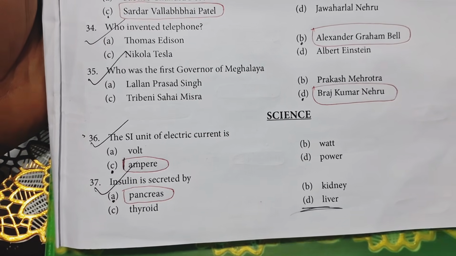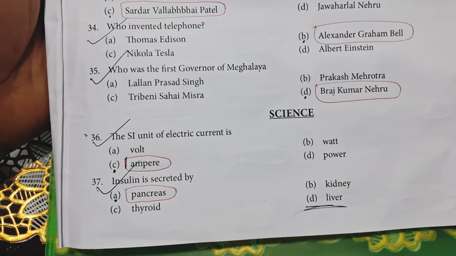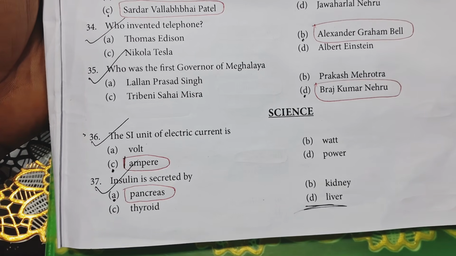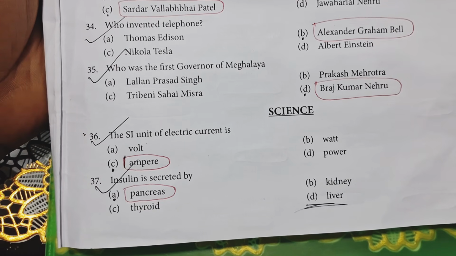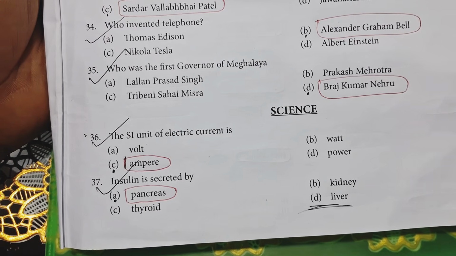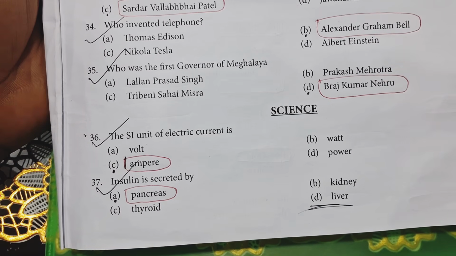Science: the SI unit of electric current is ampere. This is very important. 60-70% of the questions are going to come from these questions. Insulin is secreted by the pancreas.